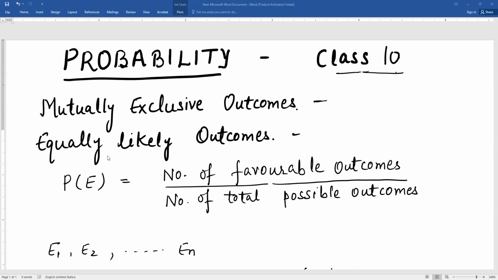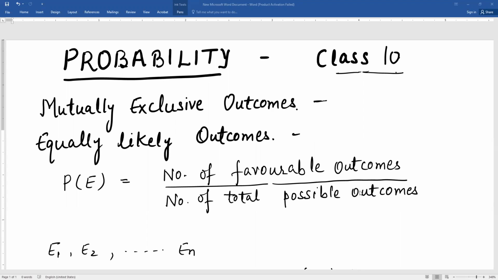Similarly, we have also studied the term equally likely outcomes. That means the probability of happening of all the outcomes of that event is equally likely. That means they have equal probability of happening. You already know that probability of any event is equal to the number of favorable outcomes, that means the outcomes which are favorable to that event, upon the number of total possible outcomes.